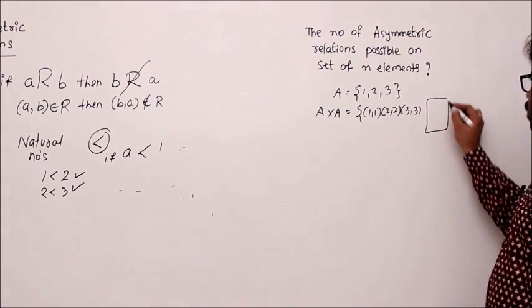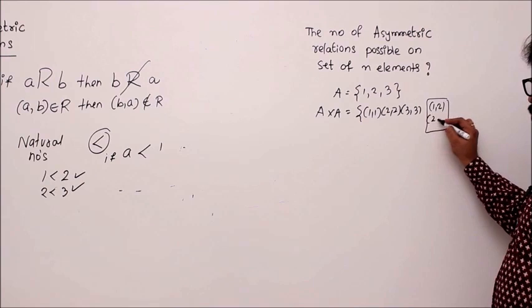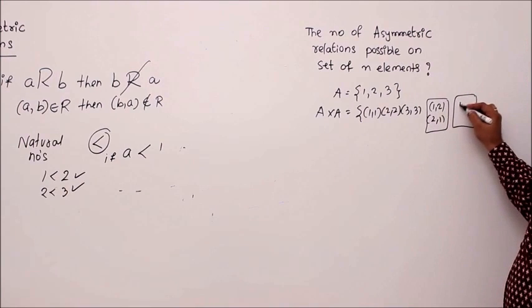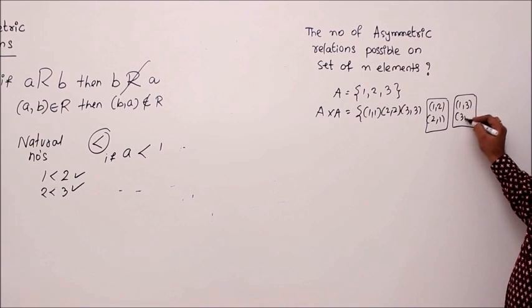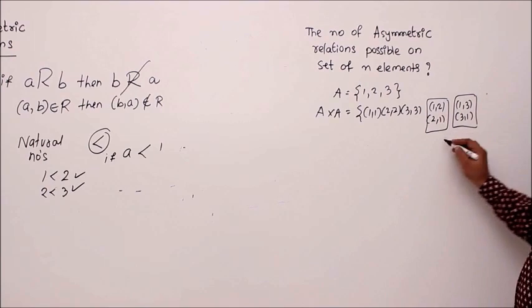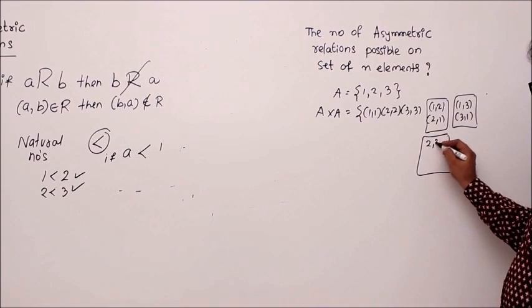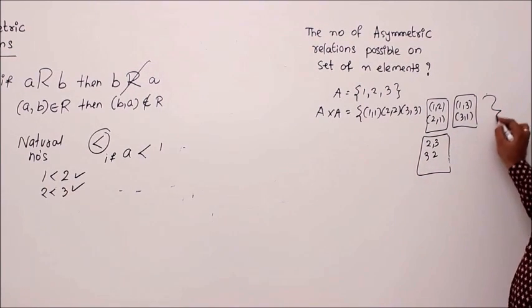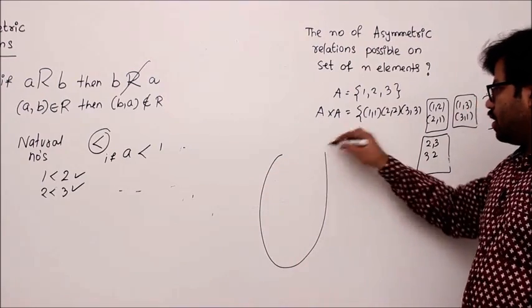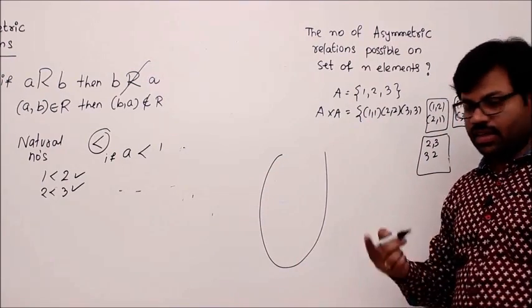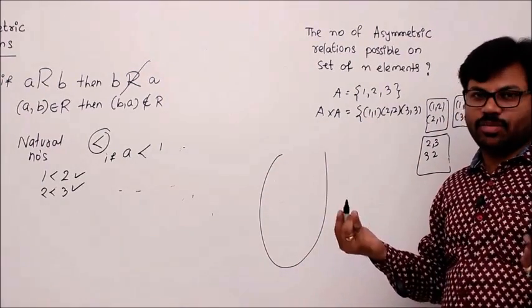After that groups, one is (1,2), (2,1), then (1,3), (3,1), then (2,3), (3,2), three groups, right? How to pick these elements in such a way that the corresponding selection is asymmetric.